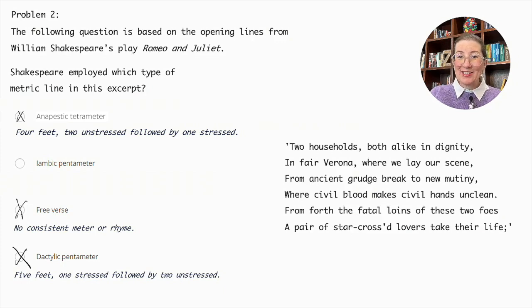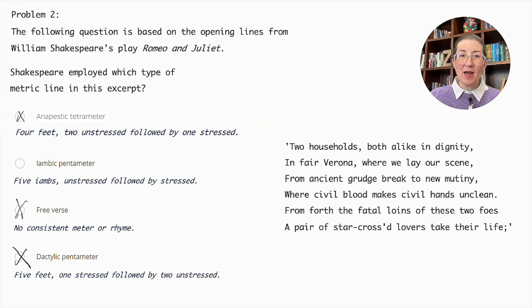The correct answer is iambic pentameter, which is a type of metric line that consists of 5 iambs per line, each iamb having an unstressed syllable followed by a stressed syllable. This rhythm matches the excerpt's structure with 10 syllables alternating between unstressed and stressed.